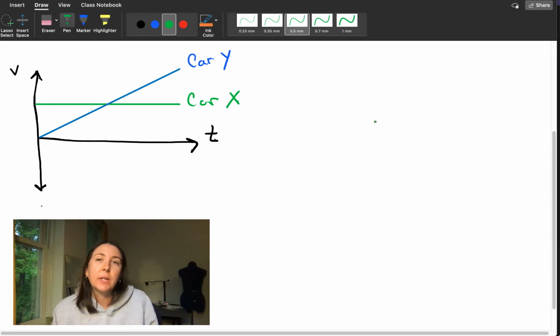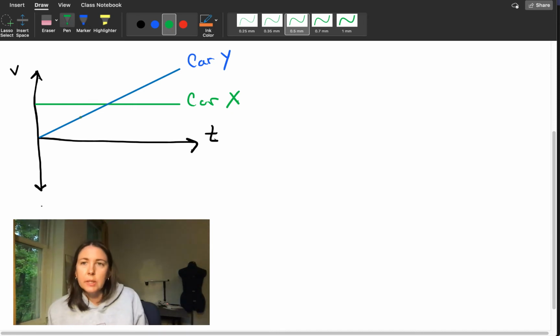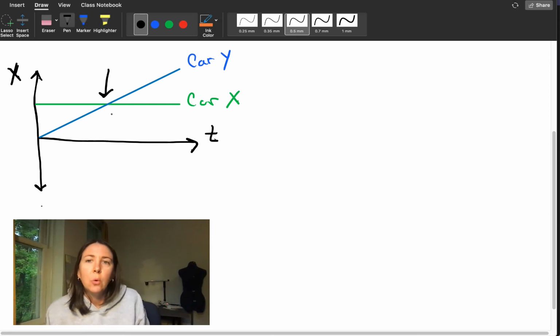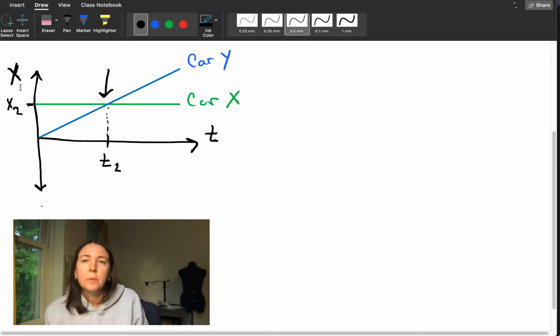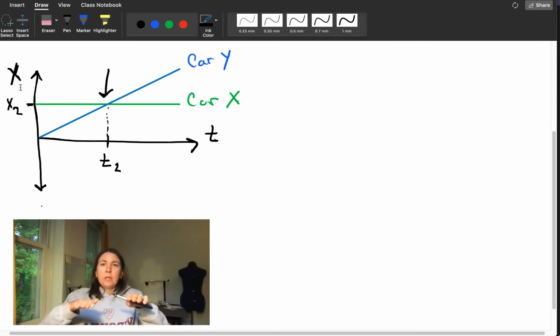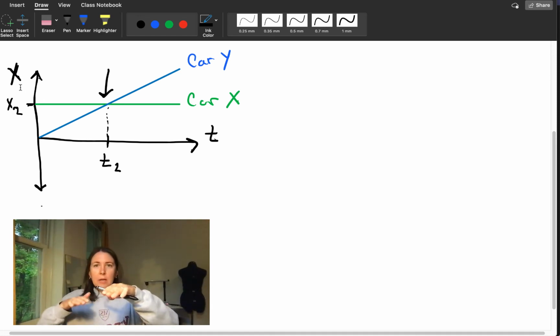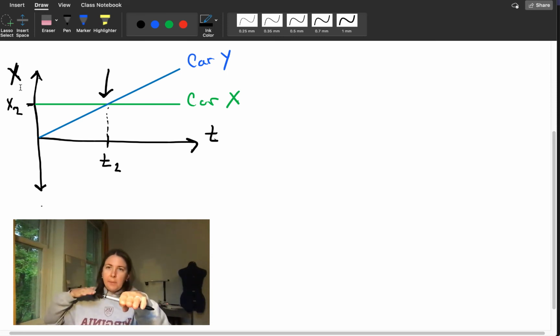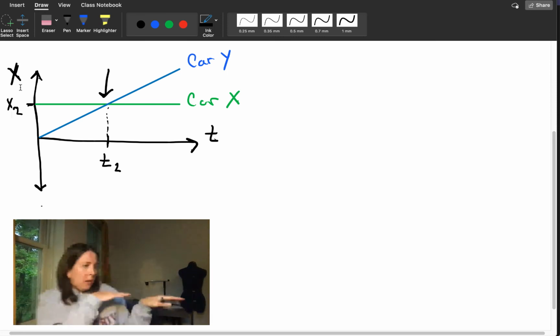So I'm pretty sure that we've talked about a graph that looks like this when it's a position versus time graph. But just in case, if this is a position versus time, what's happening here? Well, at this time, they are at the same position, and maybe we'll call that x2, right? At time 2, they're at position x2. But what happens to, and so if they're at the same position, then in this case, car X is stationary, right? And car Y is moving, and so car Y passes car X, which is not moving, sort of like this.